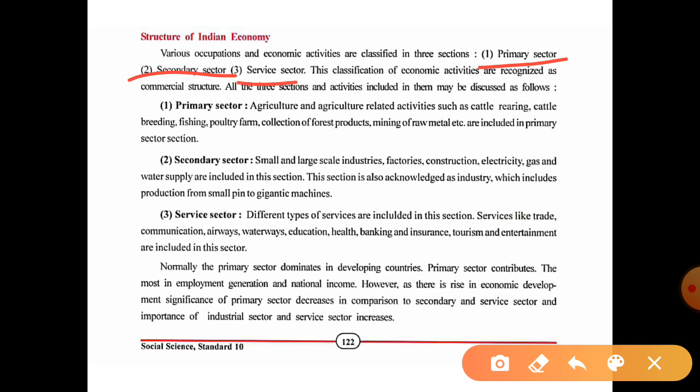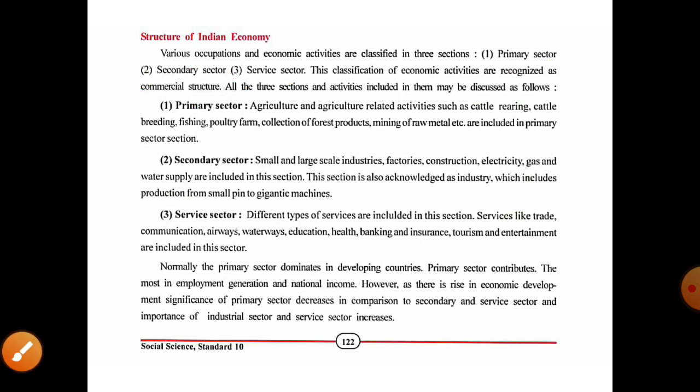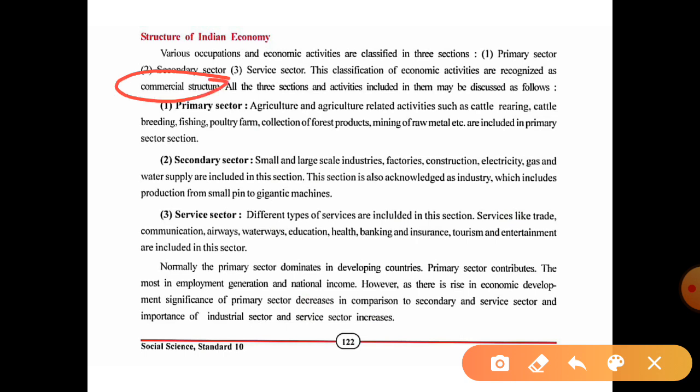This classification of economic activities is recognized as the commercial structure. All the sections and the activities included in them may be discussed as follows. I will explain these three main sections and activities in simple words.